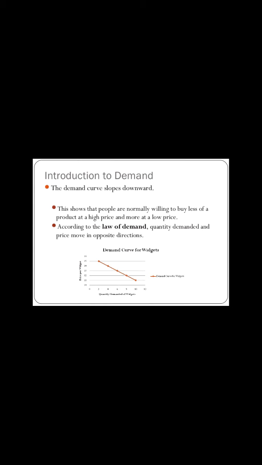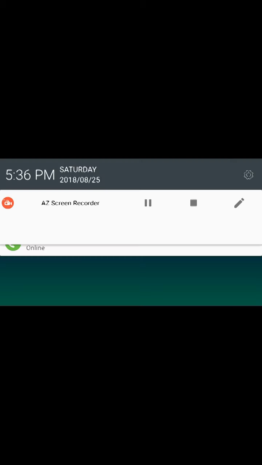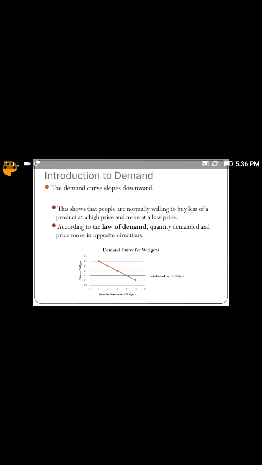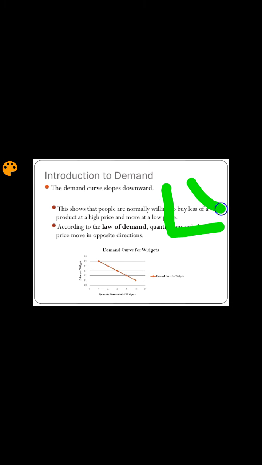Introduction to demand. The demand curve slopes downward. Why does the demand curve slope downward? People are willing to buy less of a product at a high price and more at a low price. As we have discussed, as the price goes down, quantity demanded goes up. That is why the demand curve goes downwards. There is an inverse relationship between quantity and price. So this is known as a demand curve that slopes downwards.